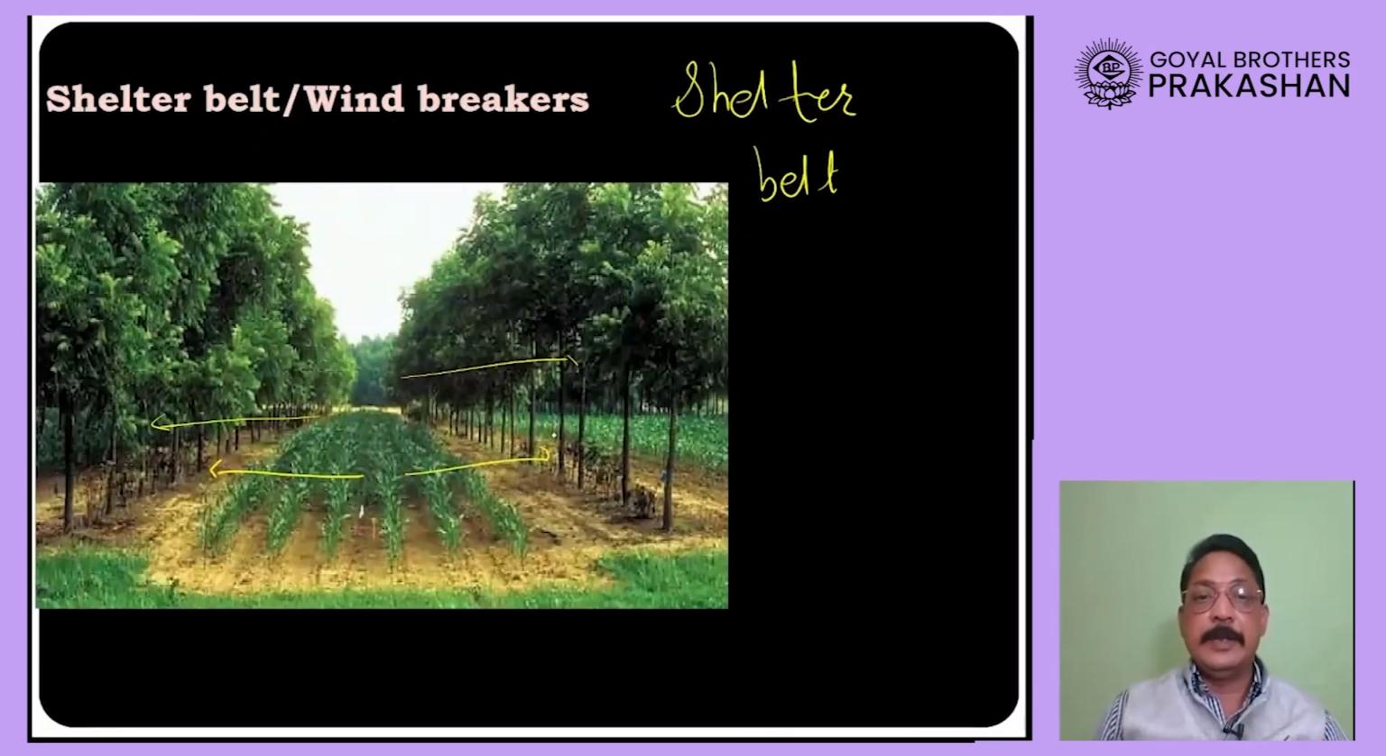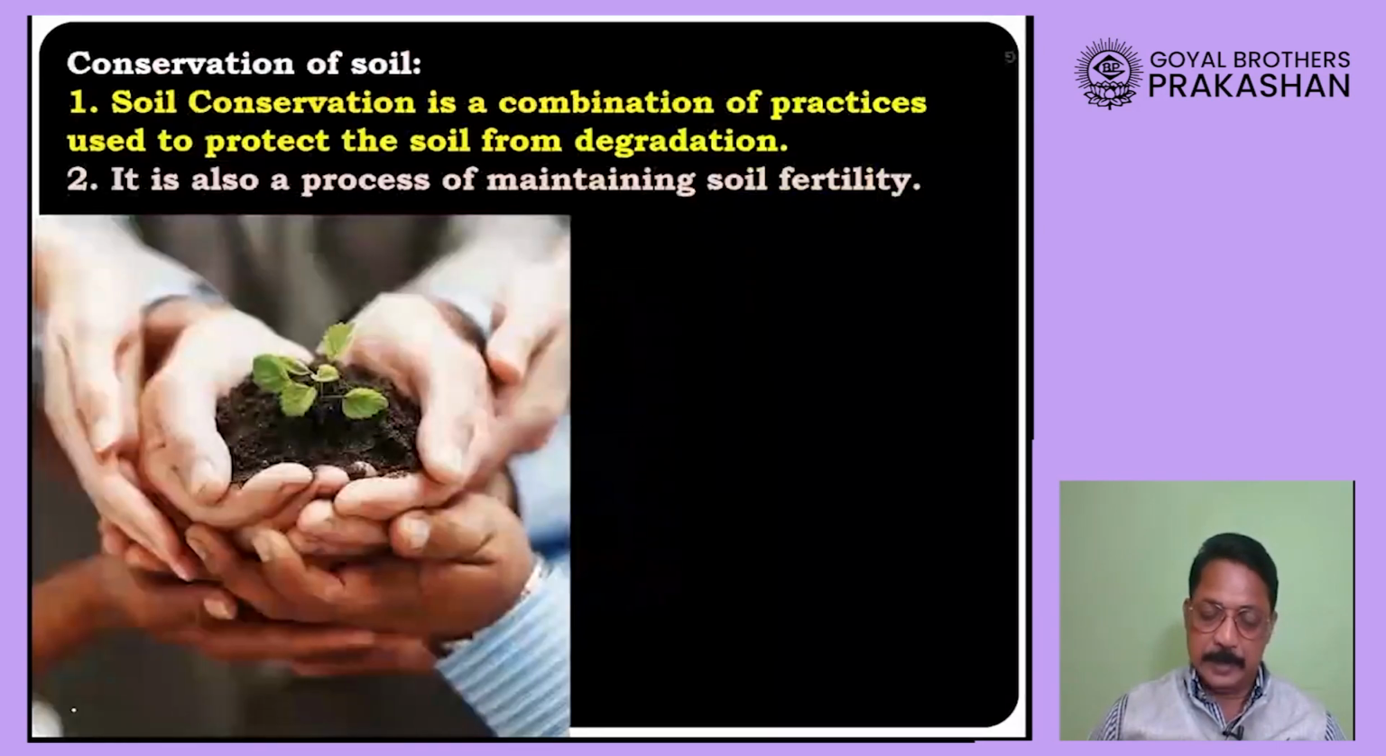How? By not allowing the soil to flow away along with the wind. Okay, so what the trees will do, they will obstruct the speed of the wind, and this is how the rate of soil erosion will be controlled. And second thing, they also will not allow water to flow away. This is how they will be able to protect the soil and will stop the erosion of soil.